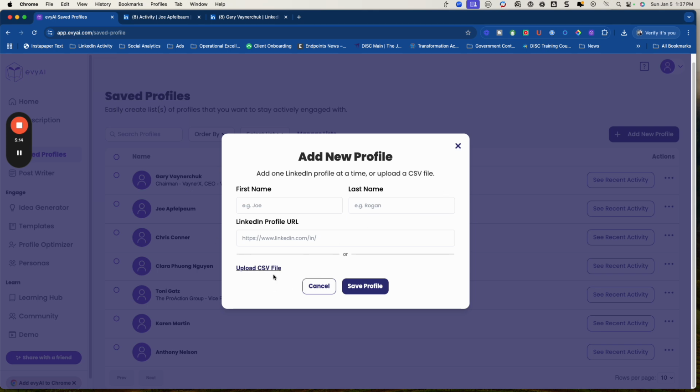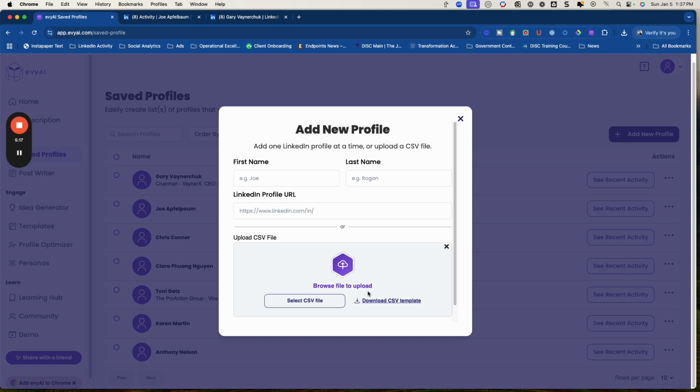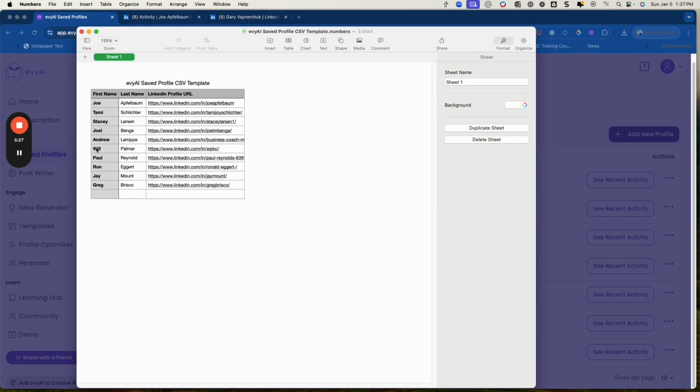And then I wanted to upload a CSV file. And so you could see in here, he has download a CSV template. So I downloaded the template first. And Joe has both his name and Tammy's name at the very top here. And so these were already preloaded, and then I added all the rest of these in there.